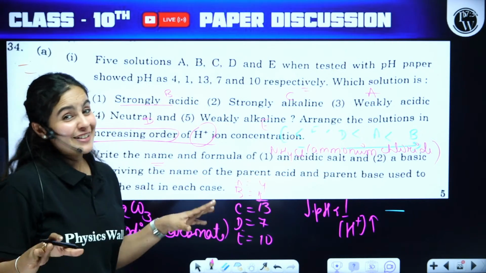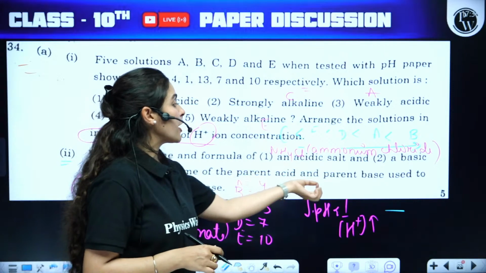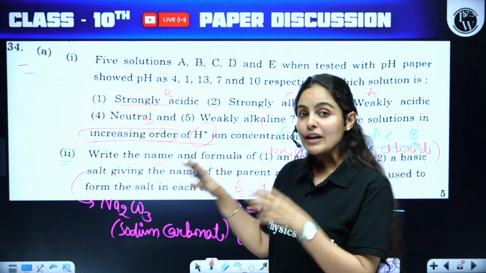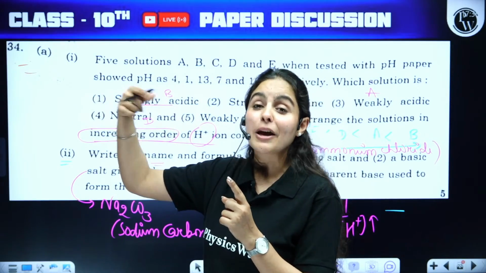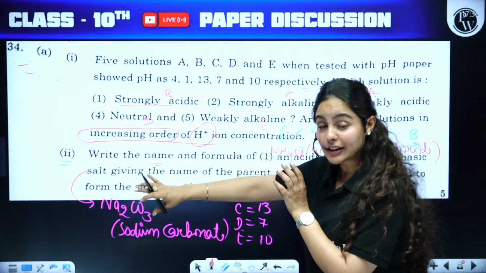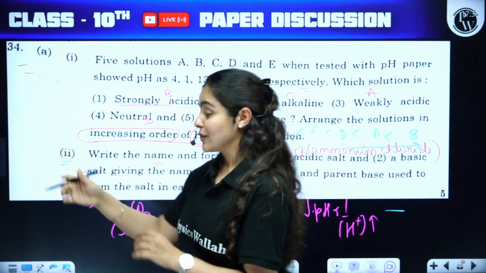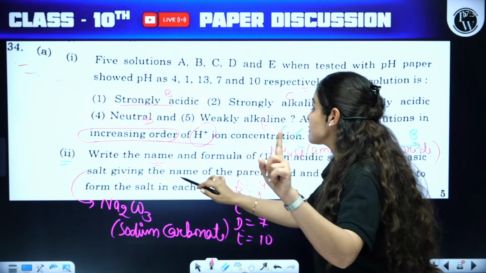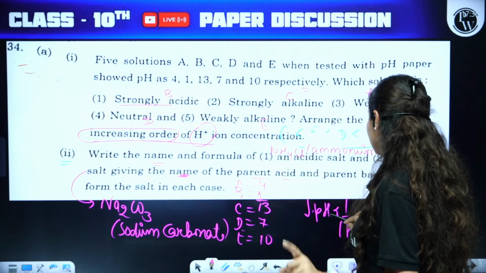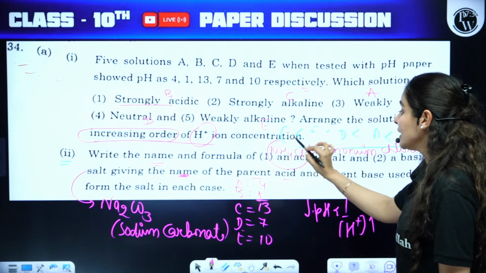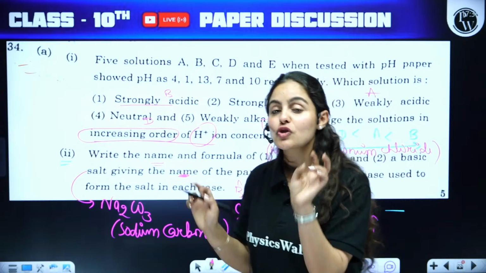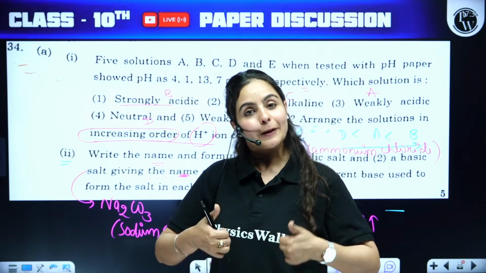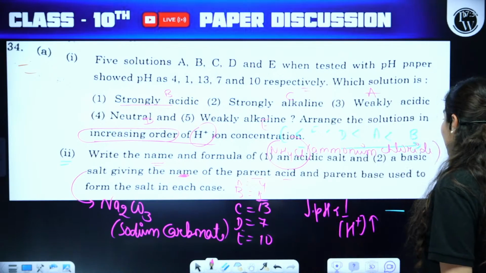Now, this is not done yet. They are now asking the name of parent acid and parent base used to form the salt in each case. Whatever example you have taken, you have to search for the parents also. So, sodium carbonate is actually made from sodium hydroxide and carbonic acid. Please mind it, you have to write the name of parent acid and parent base. In case of ammonium chloride, it is made from ammonium hydroxide, which is a parent base, and hydrochloric acid, which is a parent acid. I hope that is clear. Alright guys, that was question number 34.